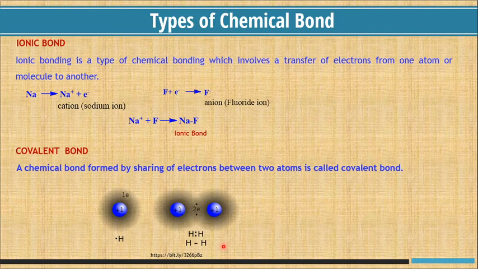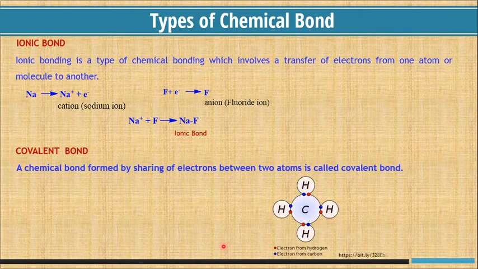Another example we can have is methane molecule. In methane molecule, there are 4 hydrogen atoms and 1 carbon atom. Each hydrogen atom has 1 electron in its atomic orbital, and carbon has 4 electrons in its orbital.